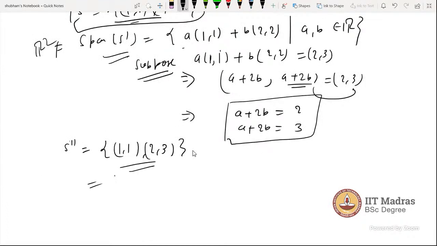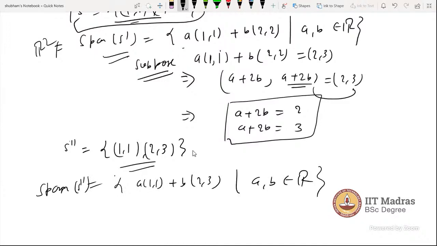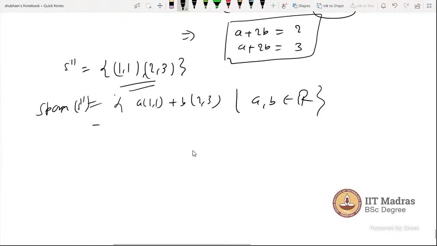Now let's take the linear combination, which is the span of S double prime, written as a(1,1) + b(2,3), where a, b belong to R. Now take a vector from R2, let's say (alpha, beta).